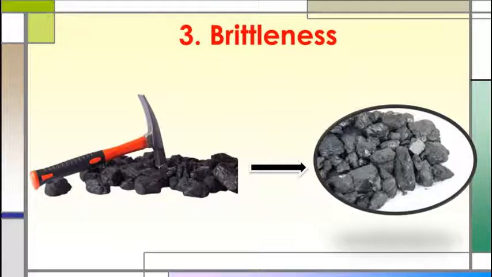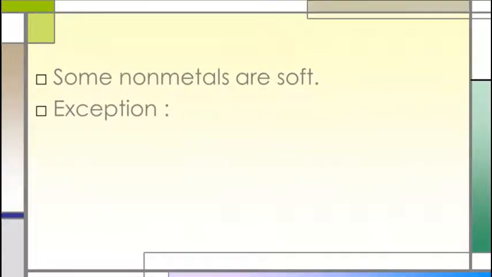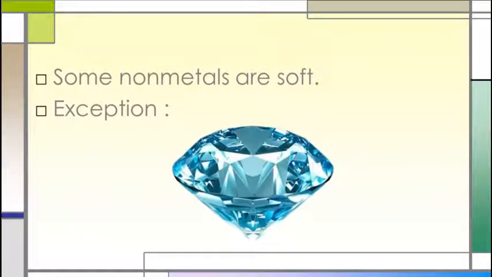That means non-metals, after hammering, break down into small pieces. So the property of breaking down into small pieces is called brittleness. Some non-metals are soft. Diamond is an exception, which is the hardest natural substance, while others are very soft.